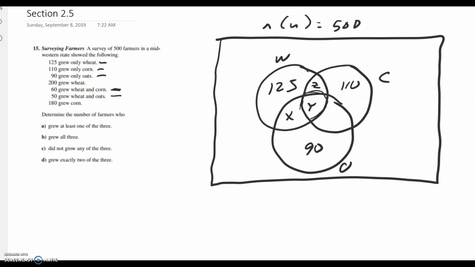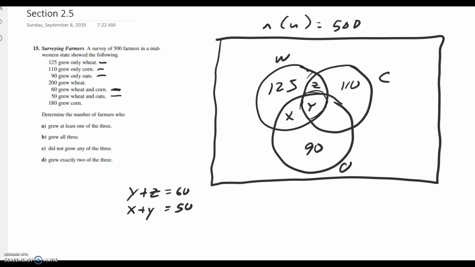When it says 60 grew wheat and corn, I think that y plus z has to be 60. And when it says 50 grew wheat and oats, I think x plus y has to be 50.